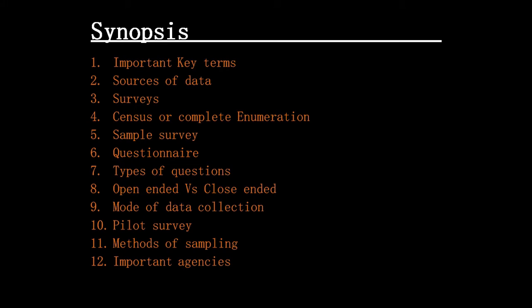Surveys, census or complete enumerations, sample survey, questionnaire, type of questions, open-ended versus close-ended, mode of data collections, what are the different modes through which we collect data, pilot survey, methods of sampling, and very important, agencies that will collect data.